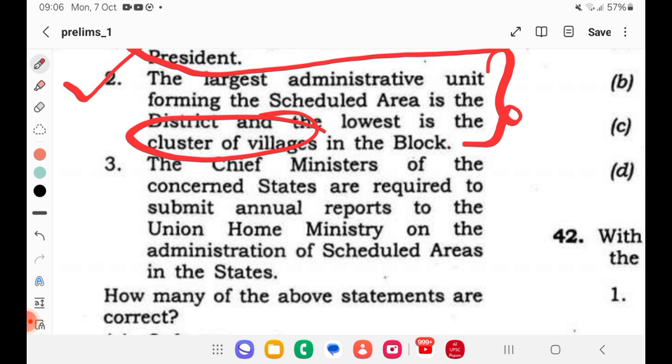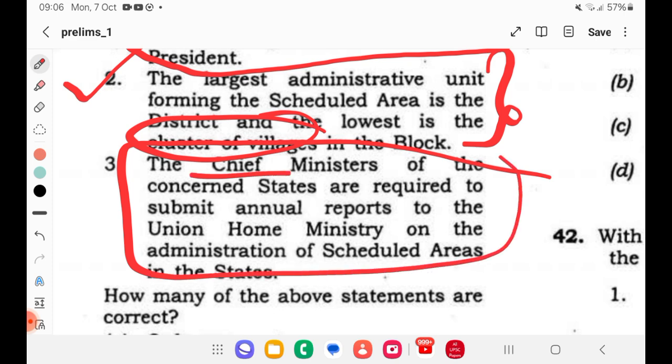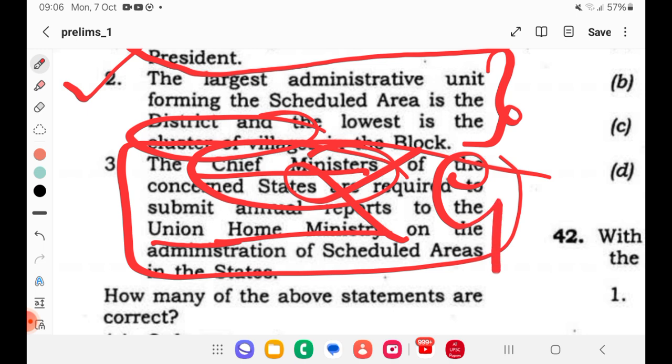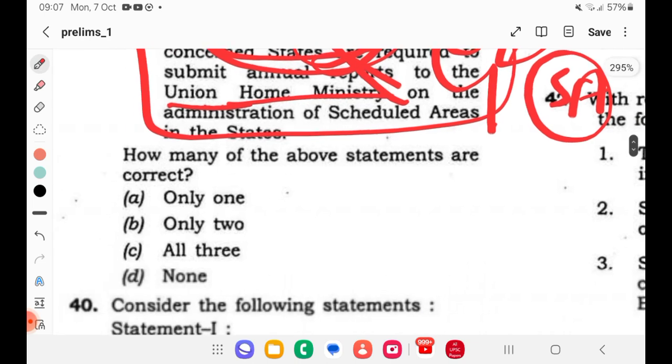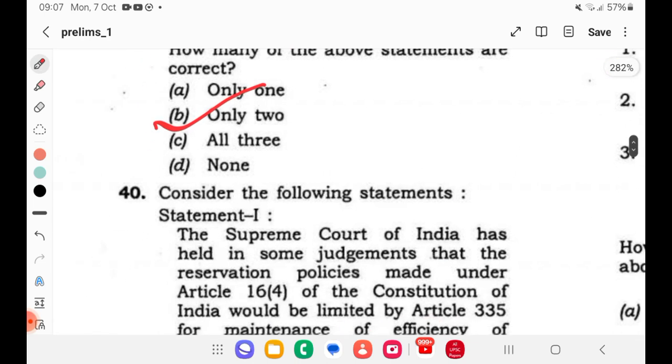Third, the Chief Minister of the concerned state is required to submit an annual report to the Union Home Ministry on the administration of scheduled areas. See, here two facts are there. One is on the Chief Minister, one more is on the Union Home Ministry for scheduled areas administration. But the first point itself is wrong. It is the Governor. Here the relation is between the President and the Governor to handle scheduled areas. So with that, Chief Minister is wrong. So with this we can go with only 2 as the option.